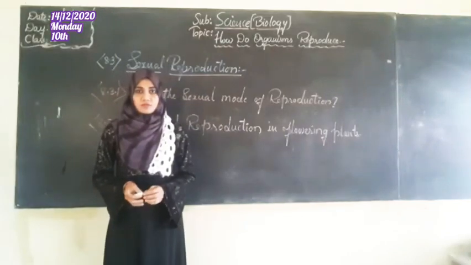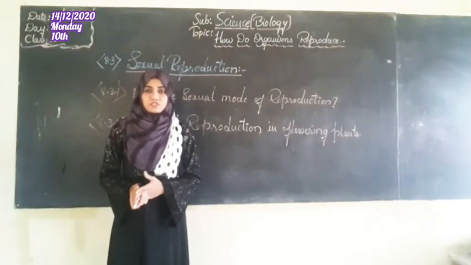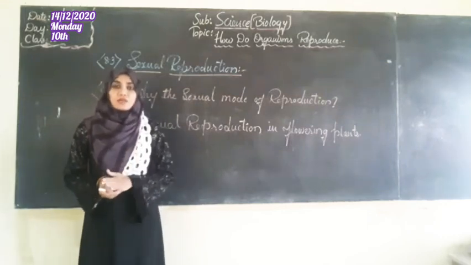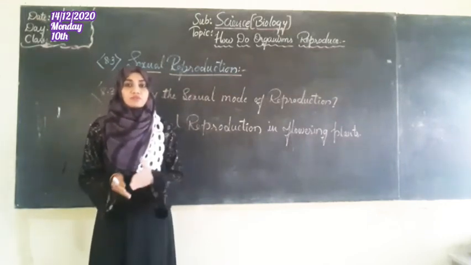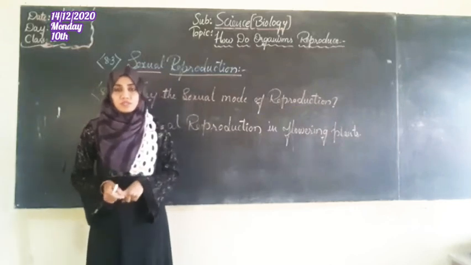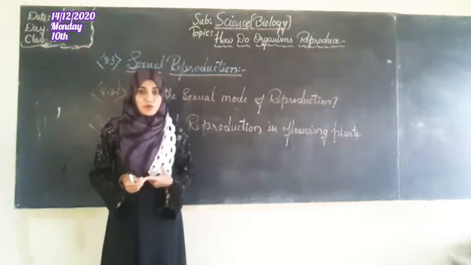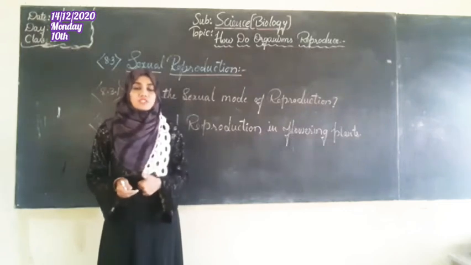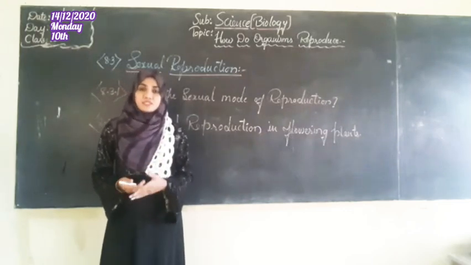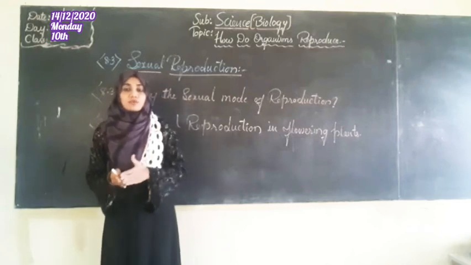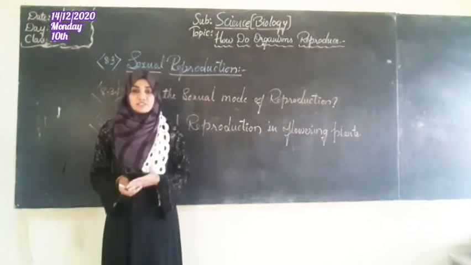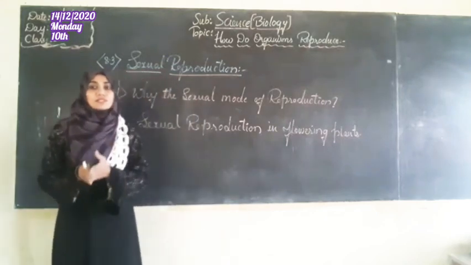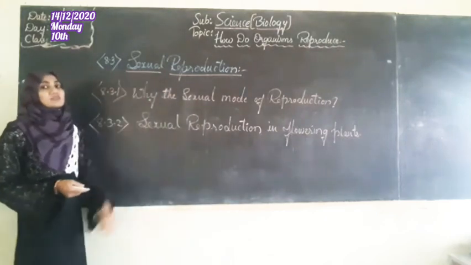Hello students. In the previous class of this chapter, we learned about the modes of asexual reproduction. We came to know about the 6 modes of asexual reproduction, that is spore formation, budding, fragmentation, fission, vegetative propagation and regeneration. In today's class, we will discuss sexual reproduction.